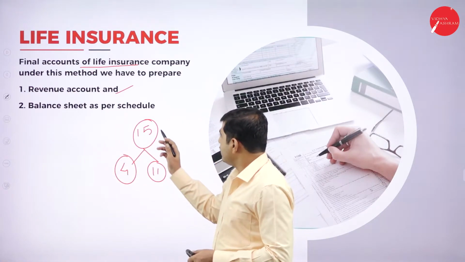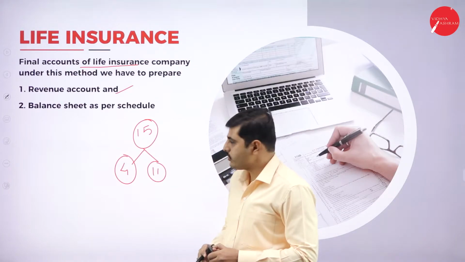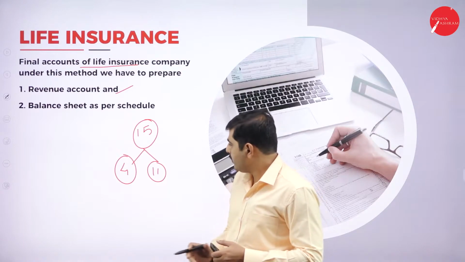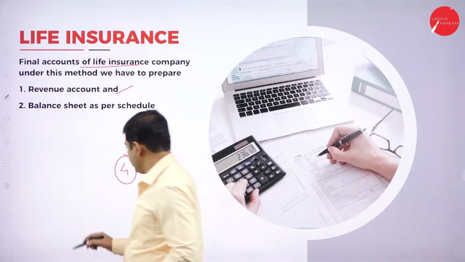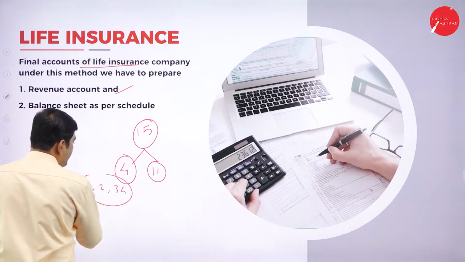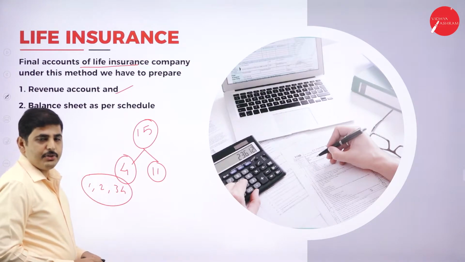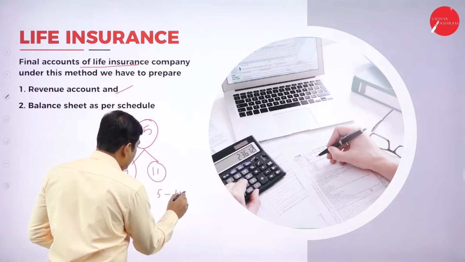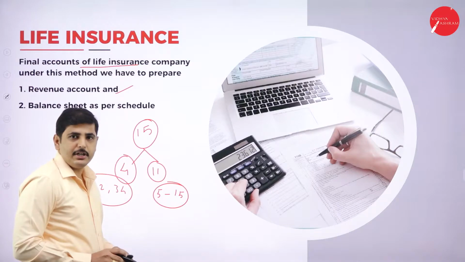Under life insurance company accounts, we have to prepare 15 schedules: schedule numbers 1, 2, 3 and 4 are the revenue account schedules, and 5 to 15 are the balance sheet schedules.